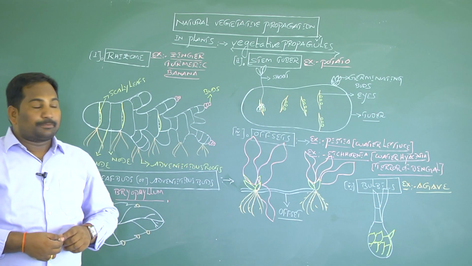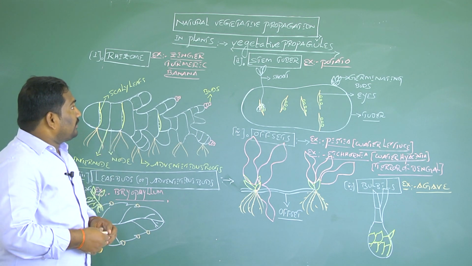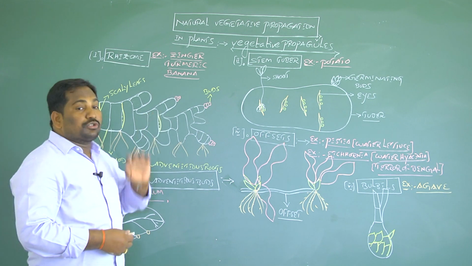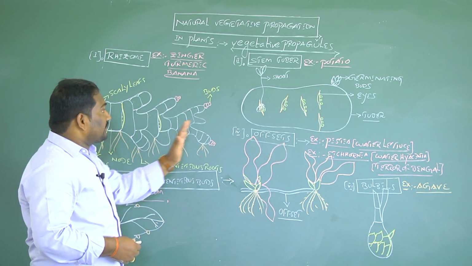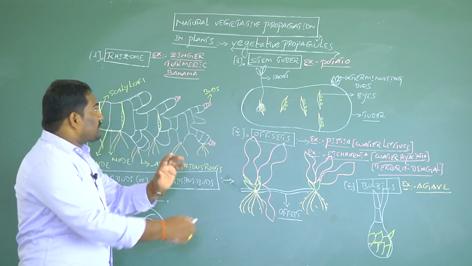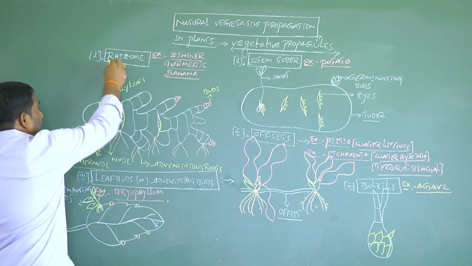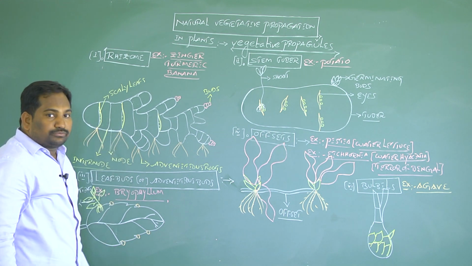Now we discuss natural vegetative reproduction in plants according to the NCERT syllabus. The first vegetative propagule is rhizome.